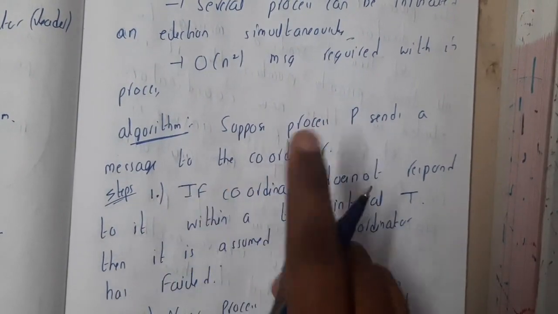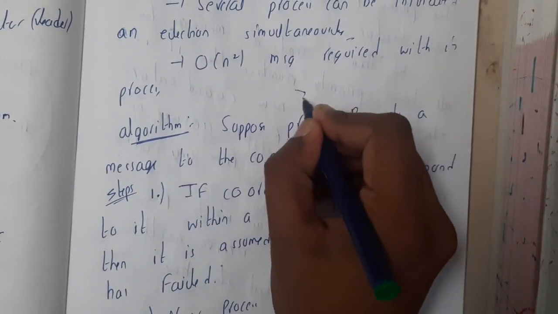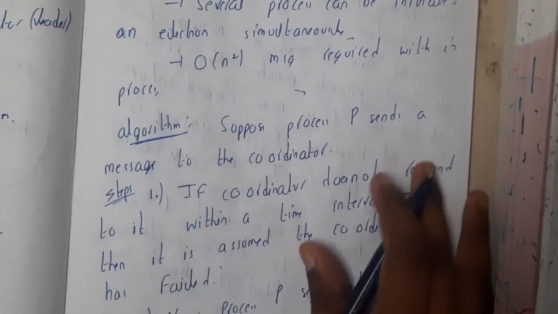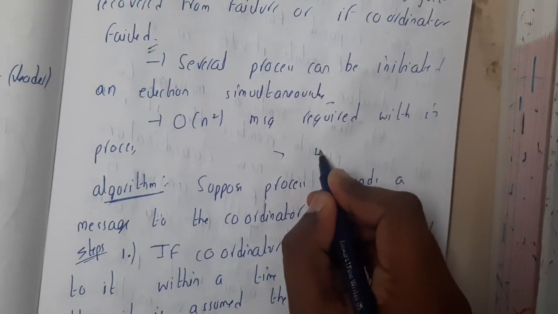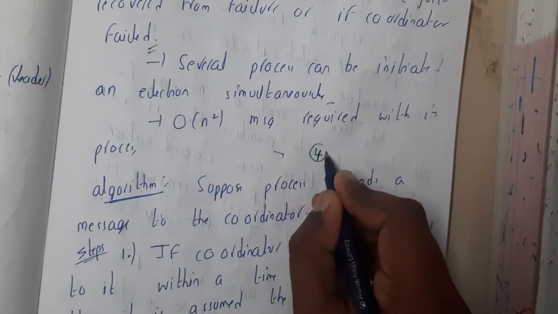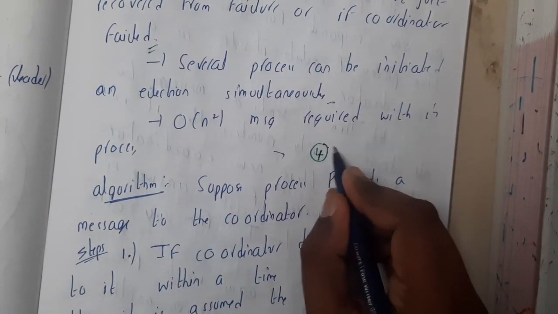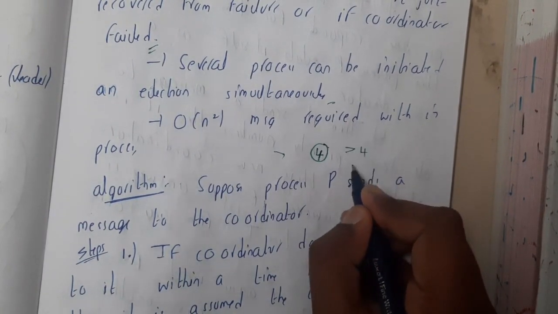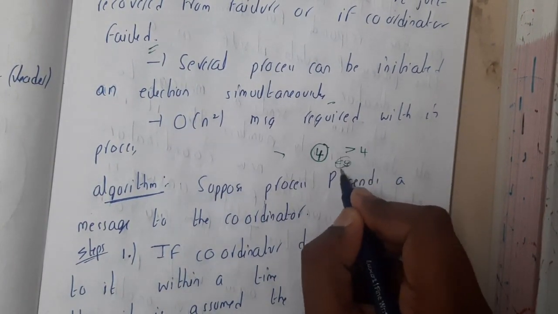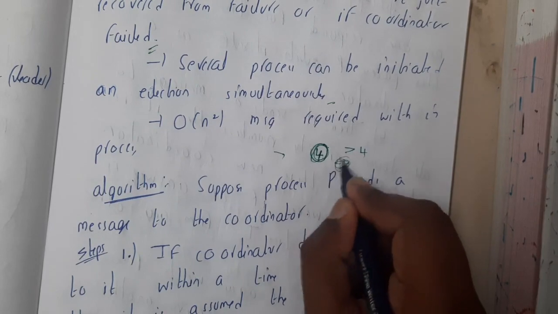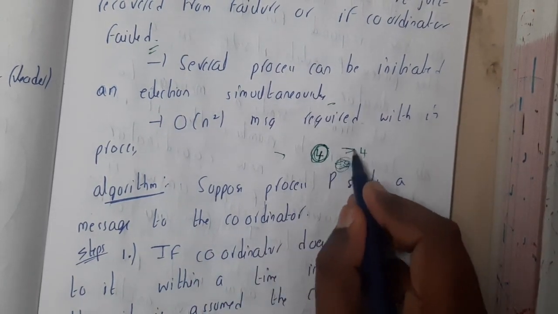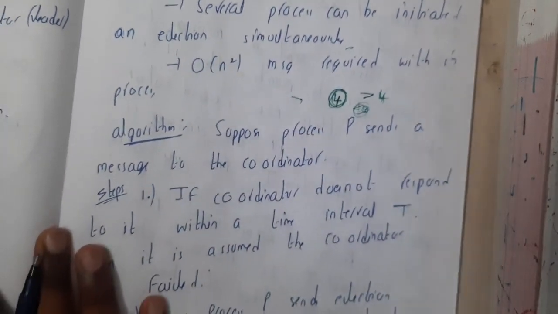Note one more thing: it will send the message only to the higher processes. If 4 understood that there is a crash and wants to send a request, it will send to all greater than 4, because for those less than 4 there is no need to send, since they will be lower than 4. That is the reason why he sends only to those greater than 4.